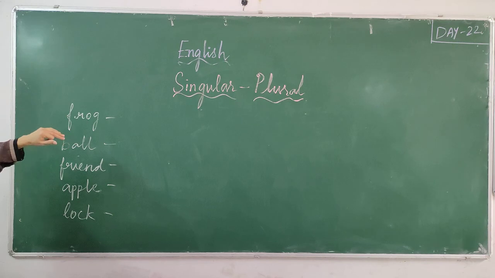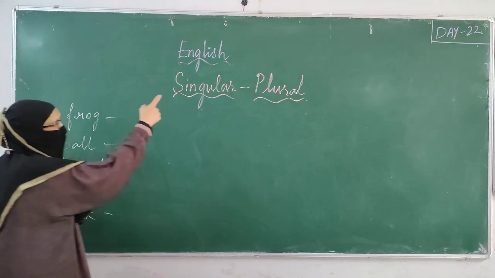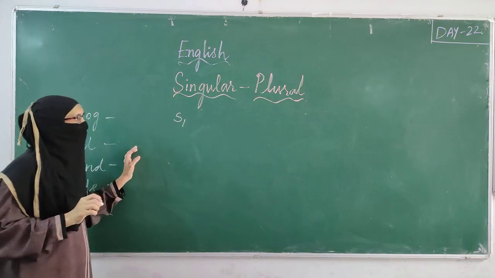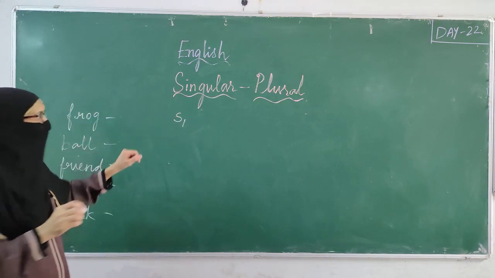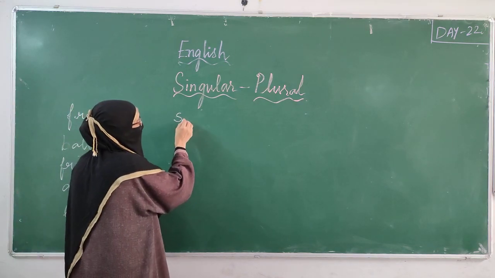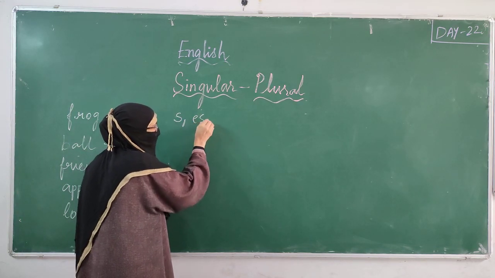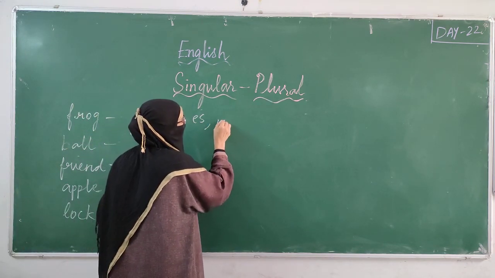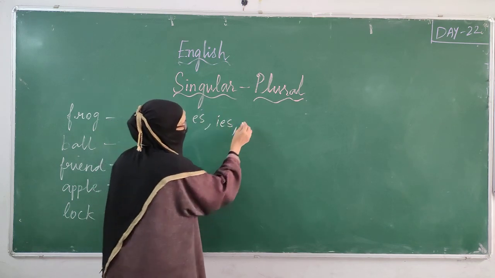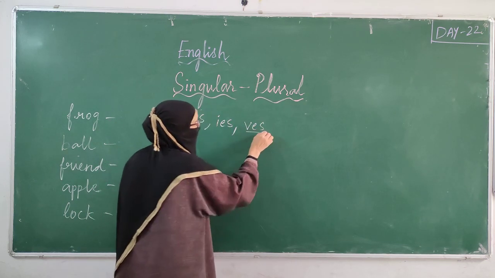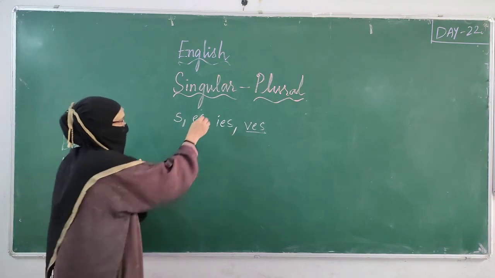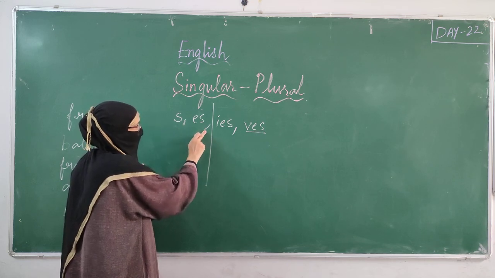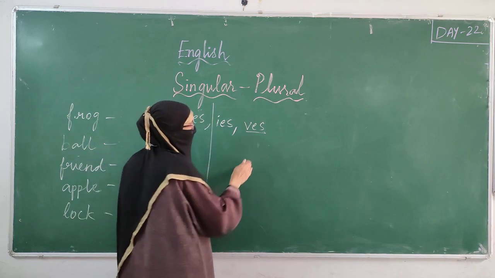In order to change the singular into plural, we have to add s for some words. For some nouns, we are adding es to make them plural nouns. For some nouns, we are adding ies. And for some nouns, we are adding ves. So in today's class, we are going to study only s and es. The others we will study in later classes.